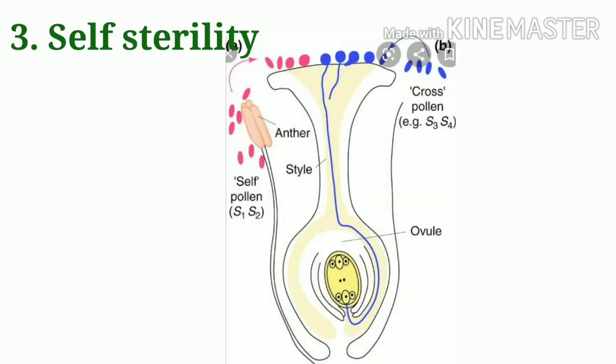Next one is self-sterility. This is a condition in which even if the stigma receives pollen from the anthers of the same flower, the pollen fails to undergo further growth. In such cases, only a pollen from a different plant of the same species can effectively complete the process of producing the seeds. Example, ray florets of sunflower, orchids, etc. Fourth one is mechanical or structural barriers.